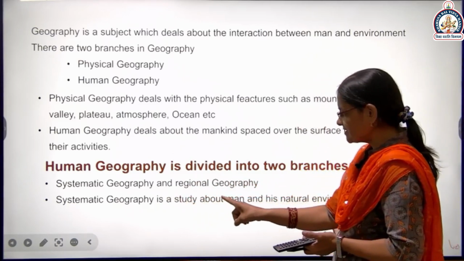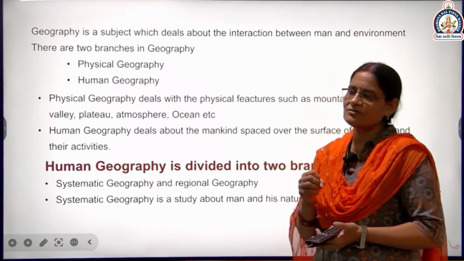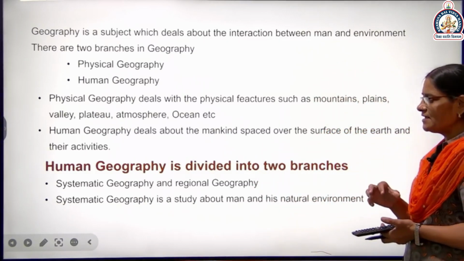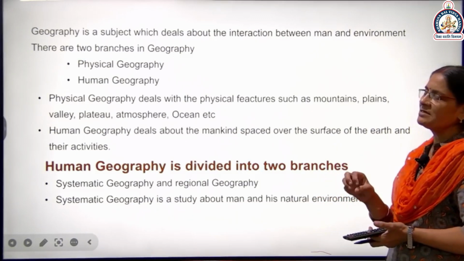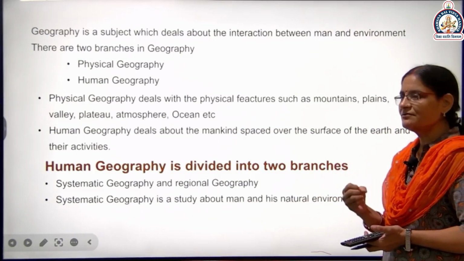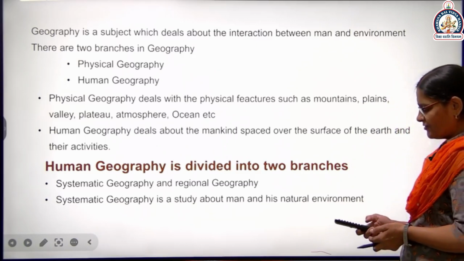Systematic geography is the study about man and his natural environment. And in the 12th class, we study about man and his natural environment. Systematic geography is also connected with it. So you understand this? Now the next phase.